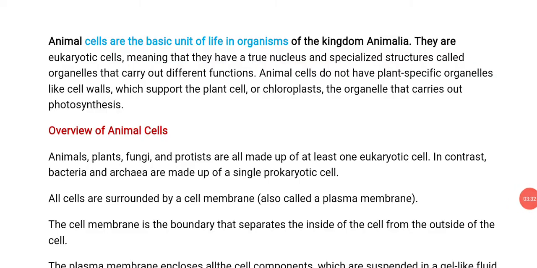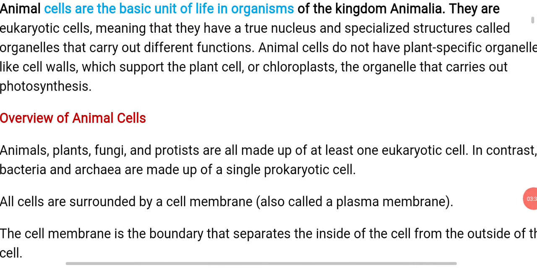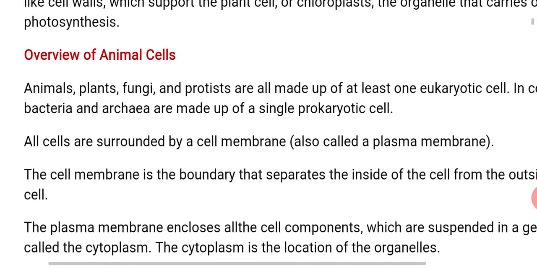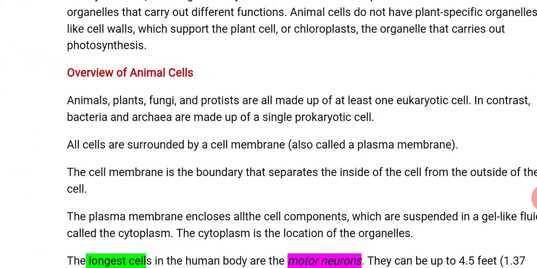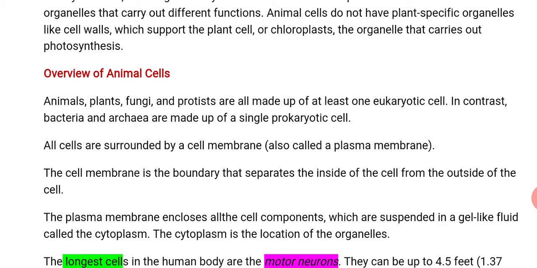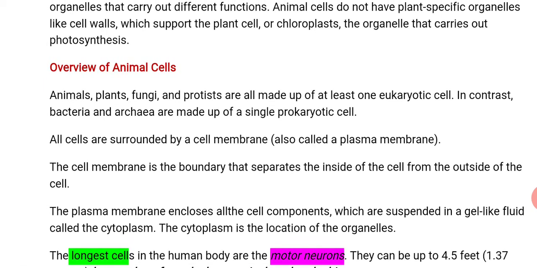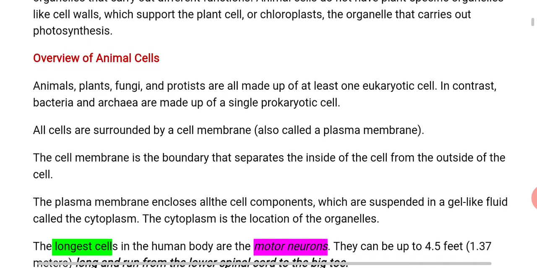Now we will see an overview of animal cells. Animals, plants, fungi and protists are made up of at least one eukaryotic cell. In contrast, bacteria and archaebacteria are made up of single prokaryotic cells. All cells are surrounded by a cell membrane, which is called the plasma membrane. The cell membrane is the boundary that separates the inside of the cell from the outside of the cell.